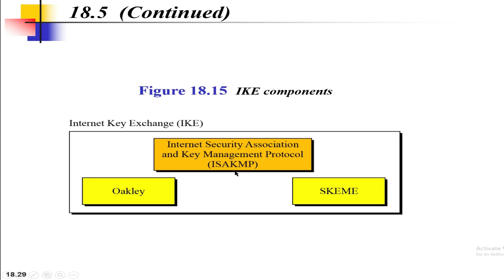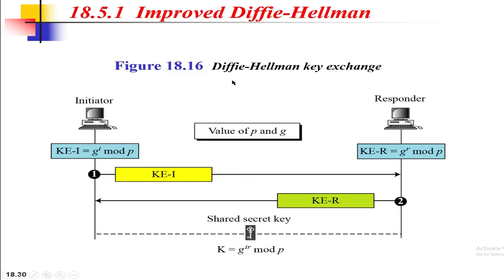Okay. So here, as you can see, this is the original Diffie-Hellman key exchange protocol. So here both the parties exchange their keys. First the initiator calculates g^i mod p, and the responder calculates g^r mod p. Then the initiator sends KE-I to the responder, and the responder sends back KE-R to the initiator. So this is how both generate their shared secret key, K equal to g^ir mod p.